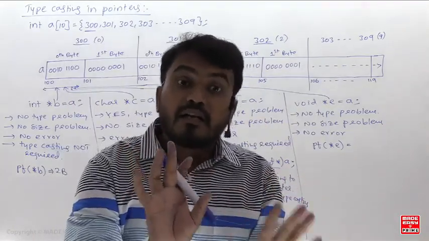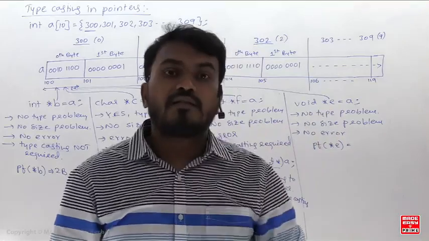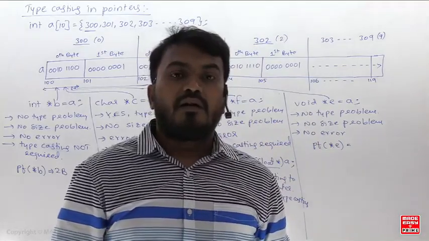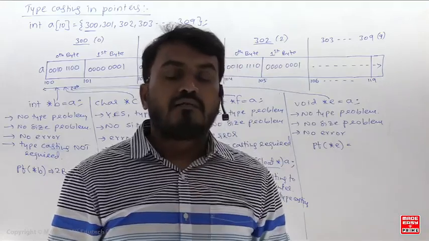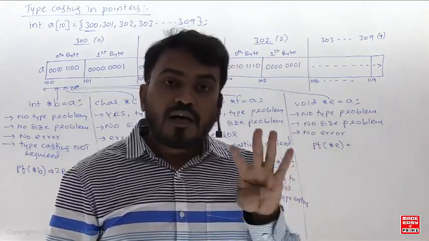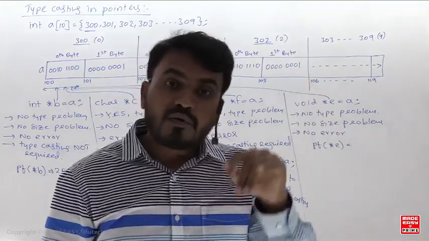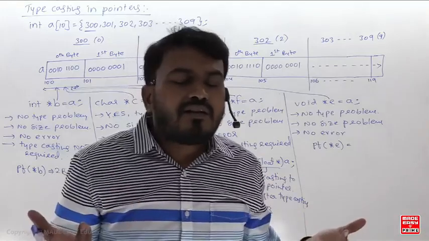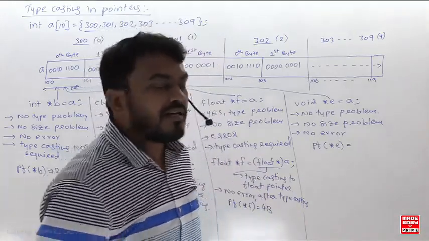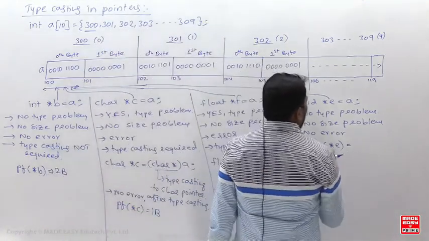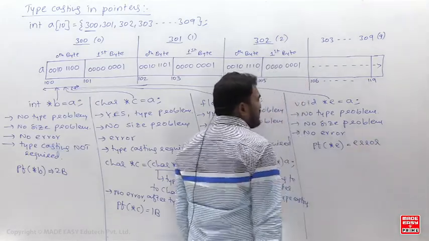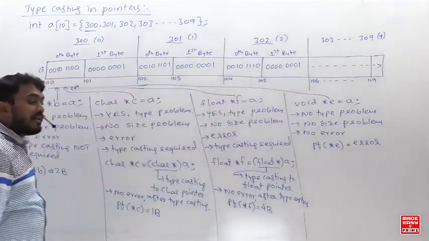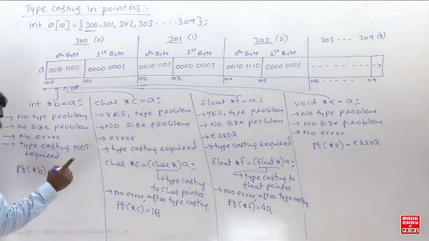An integer pointer has clarity, it should access only 2 bytes. A character pointer has clarity, it should access only 1 byte of data. And a float pointer has clarity, it should access only 4 bytes of data. But a void pointer does not have clarity. So poor thing, what will it do? Error. It will start crying, it doesn't know how many bytes to access. So that will give you an error.